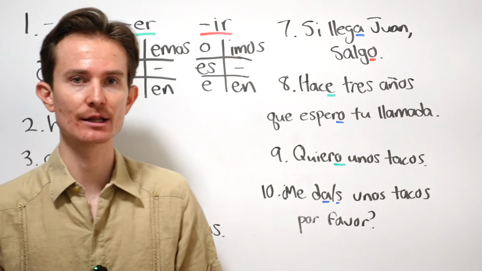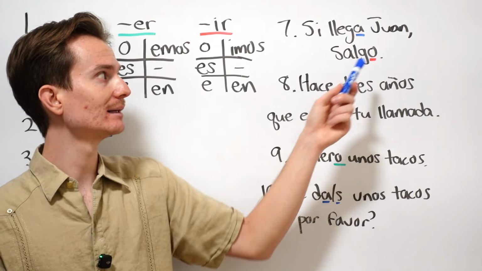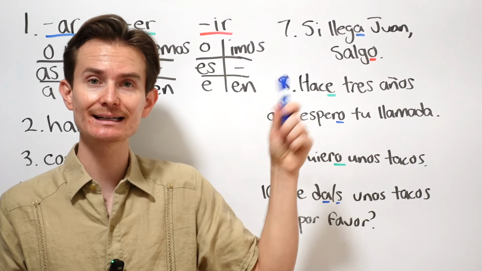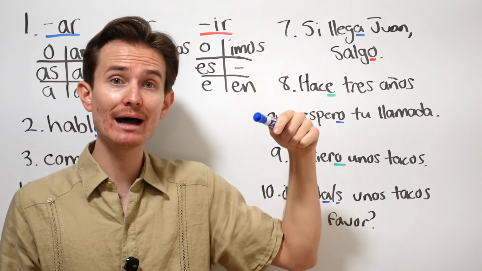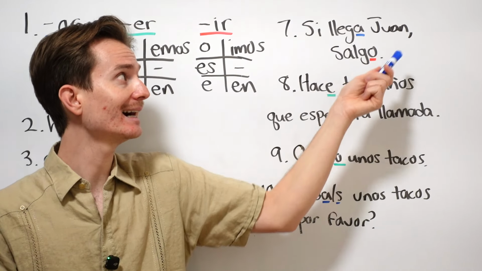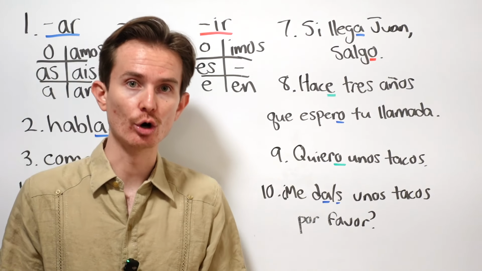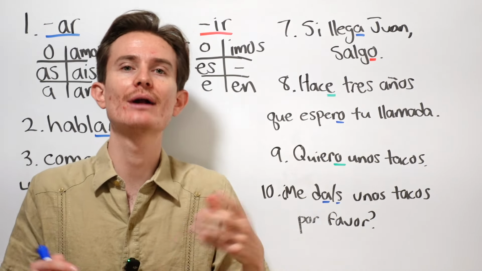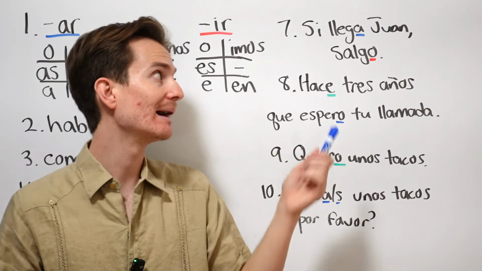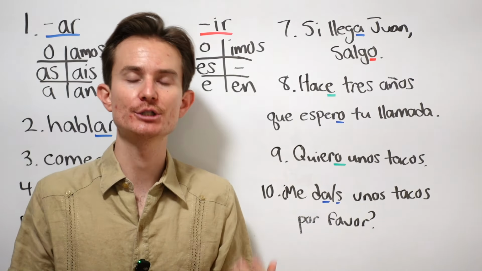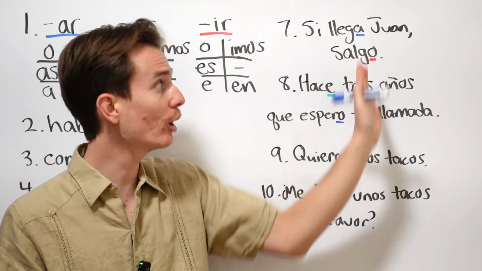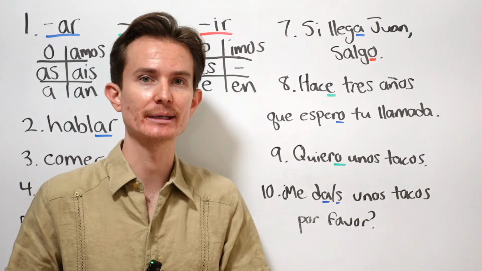Okay, there you go. So ¿qué haces? All right, let's take a look at this side of the whiteboard now. Si llega Juan, salgo. So here we have llegar, an AR verb. We're talking about Juan is doing the arriving. That's the third person singular. So we say si llega. And then we have salgo. Notice how the conjugation is irregular here. We're not going to go over that in this video because otherwise it's going to be way too long. But I have other videos about it here on the channel. Or as you click the link in the video description, you can get access to all of this info in my Fluent Spanish Speaker Academy.